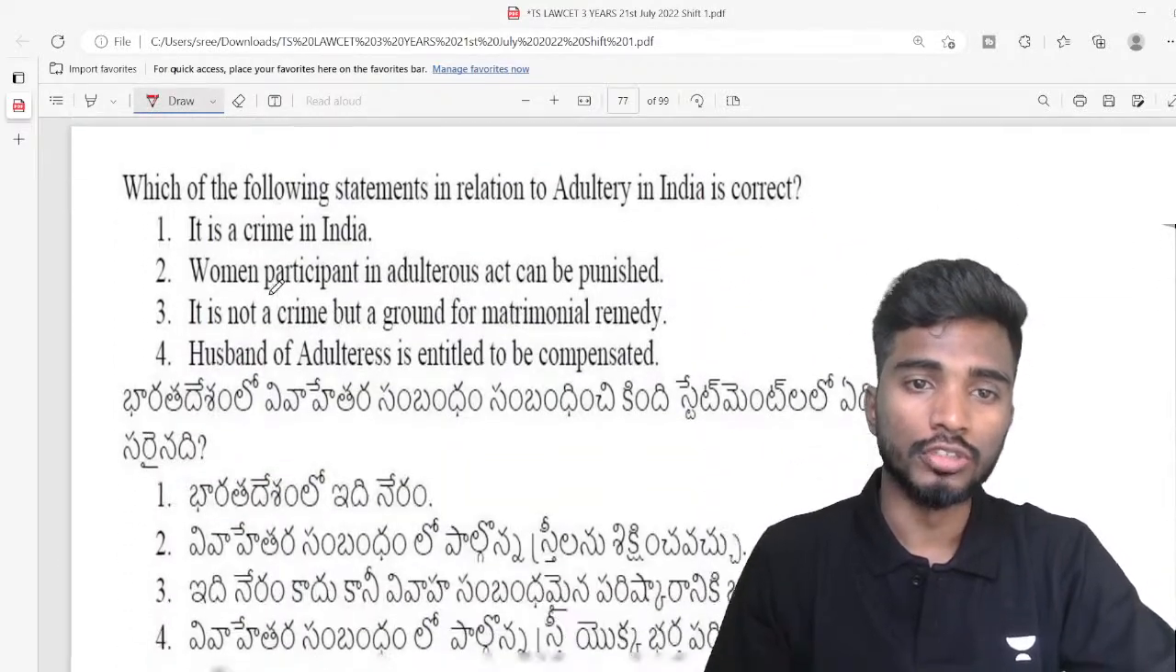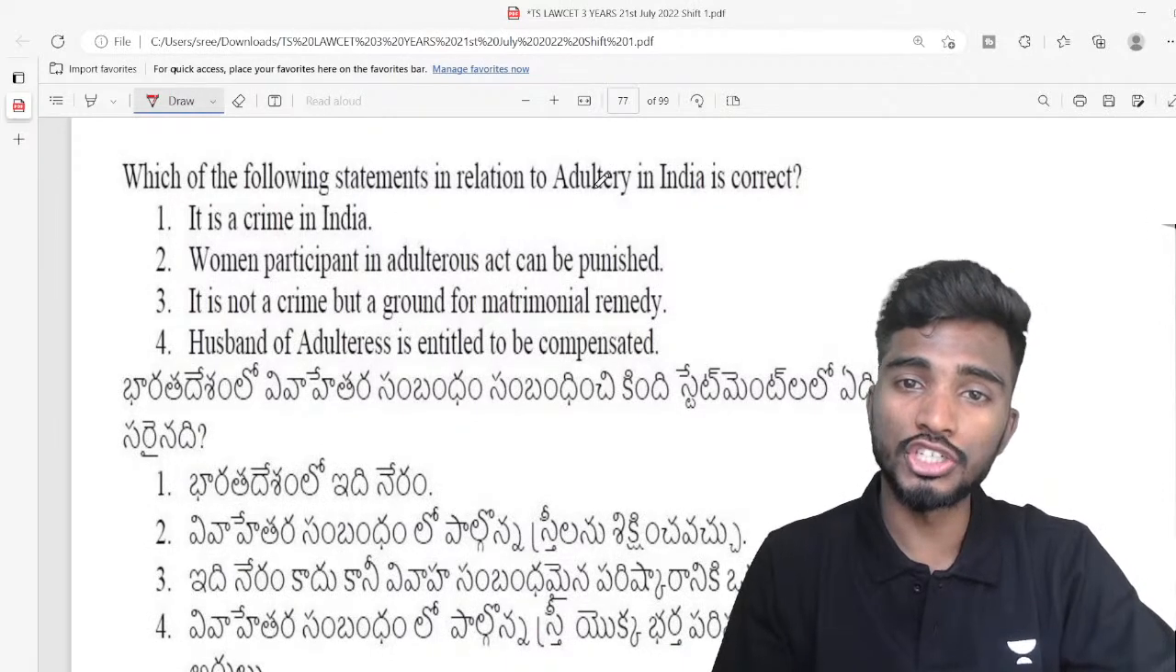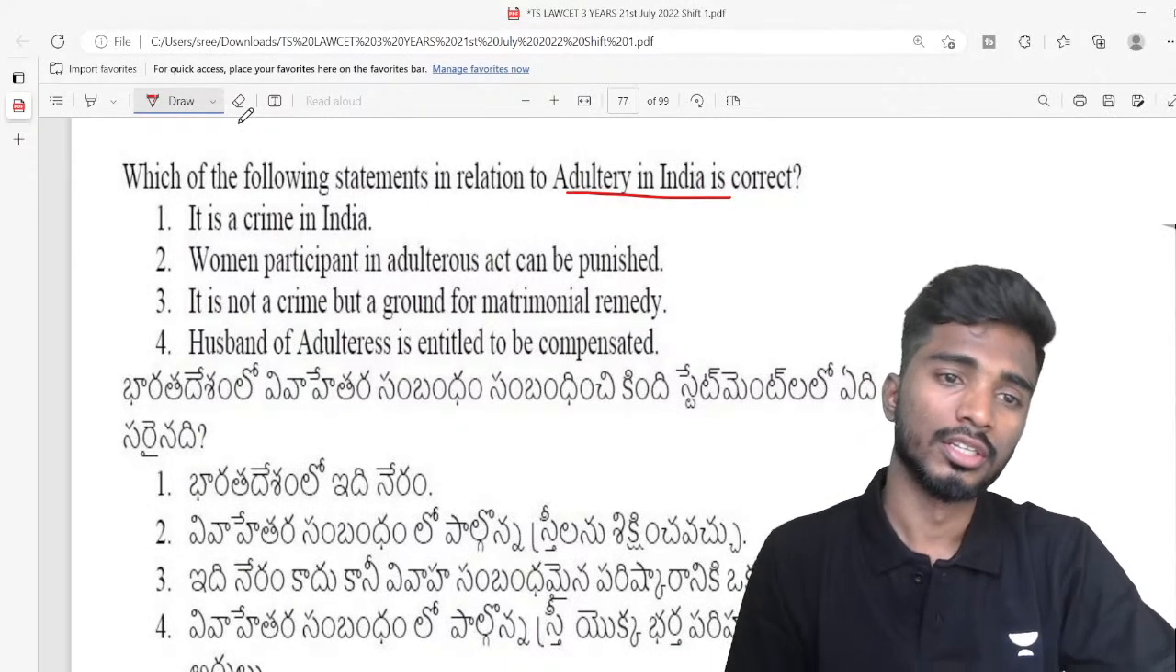95. Which of the following statements in relation to adultery in India is correct?